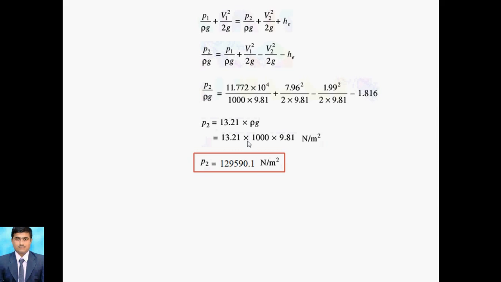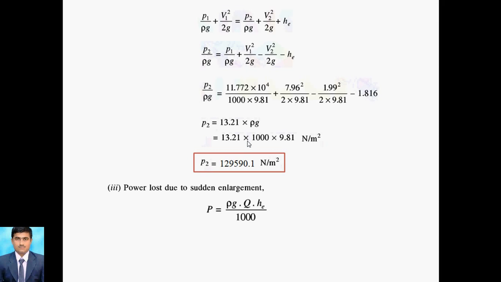Now we go for the power loss due to sudden enlargement. As we know, P is equal to rho g Q He divided by 1000. This is for finding out the power lost. If it is power loss due to sudden contraction, then instead of He we can put Hc. Likewise we change the formula.